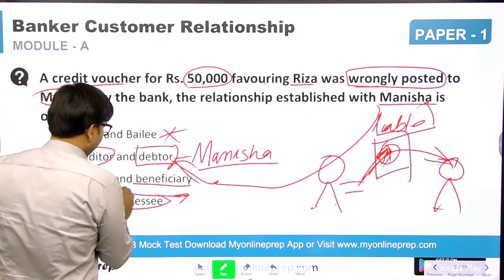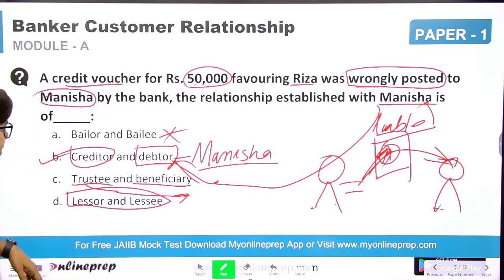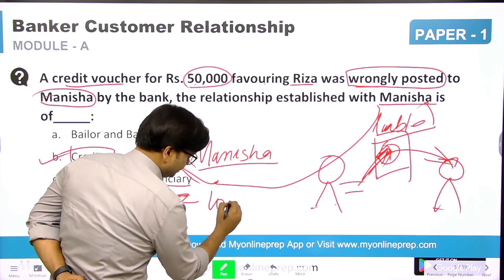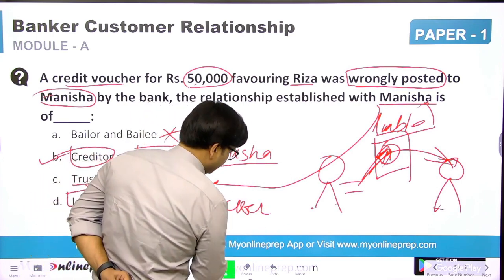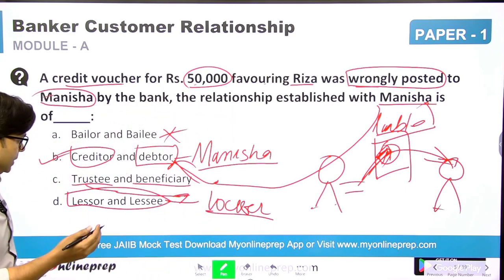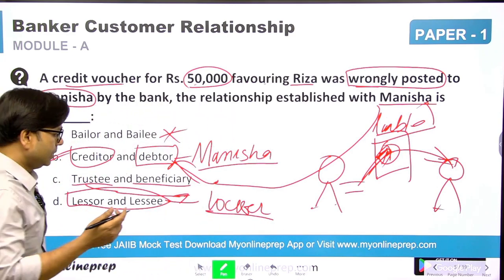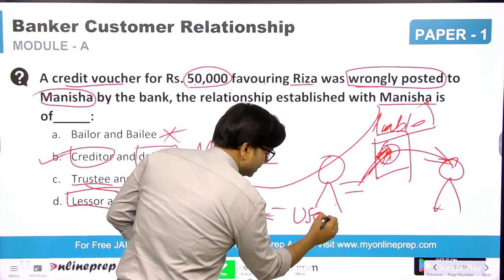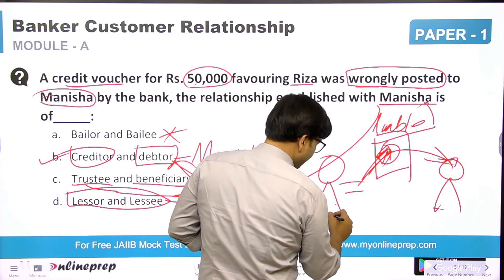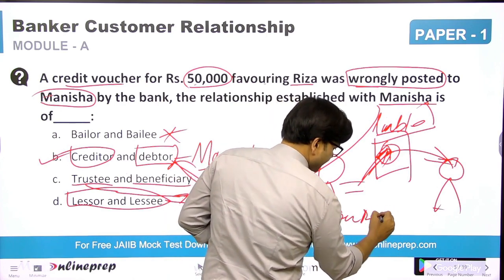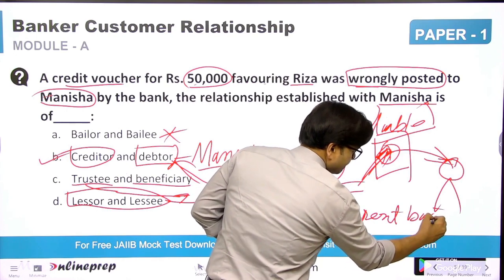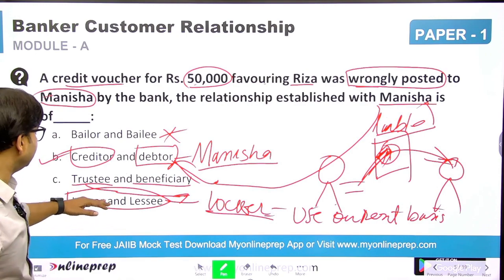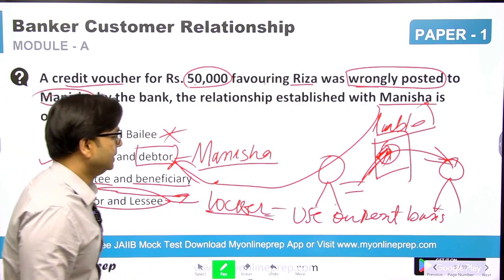Lessor and lessee, when there is a lease agreement. This is applicable for the locker facility, where you ask the bank to let you use it on a rent basis. So this relationship is called lessor and lessee.